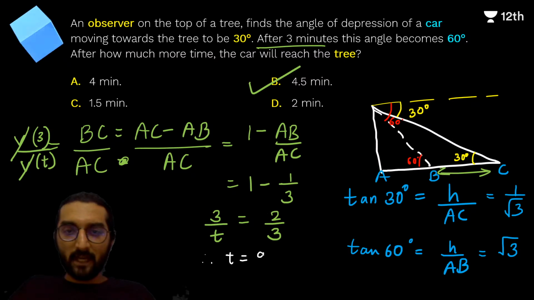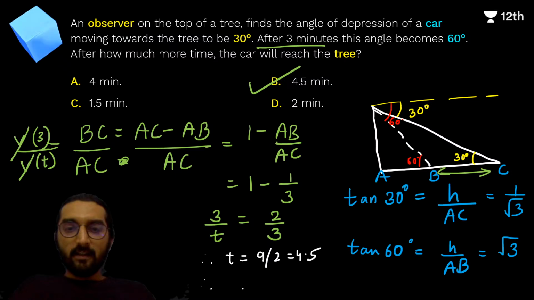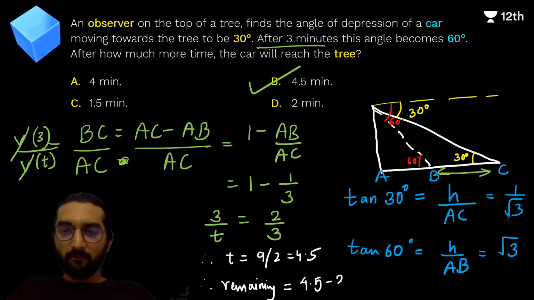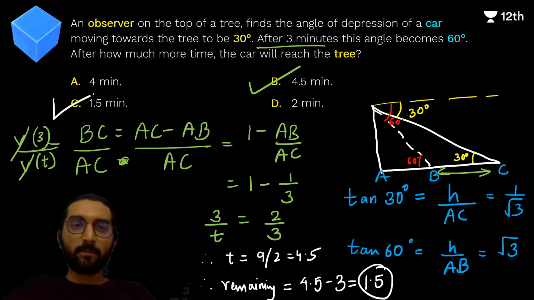T is equal to 9 upon 2, which is 4.5 minutes, right? And hence the remaining time is 4.5 minus 3, which is 1.5, right? And hence the correct answer in this case is option C.